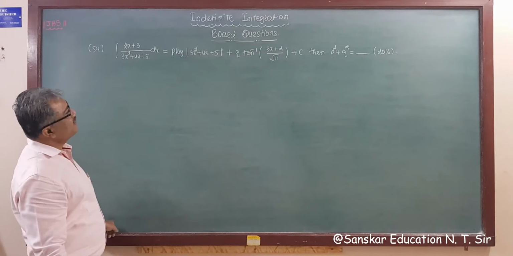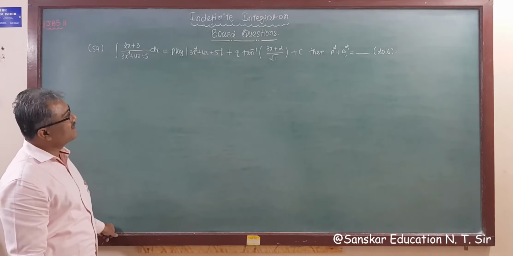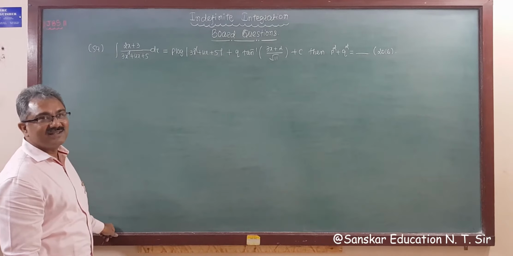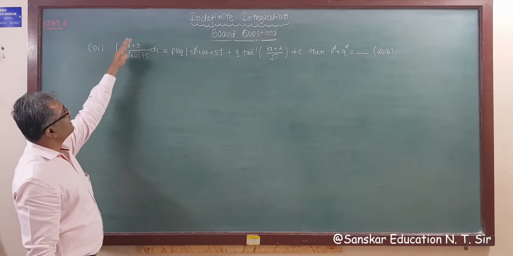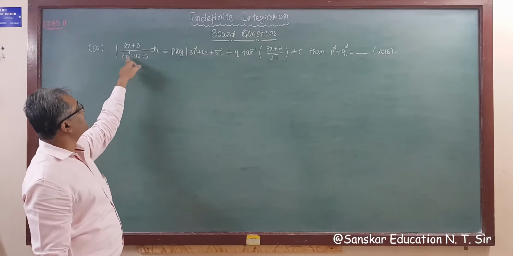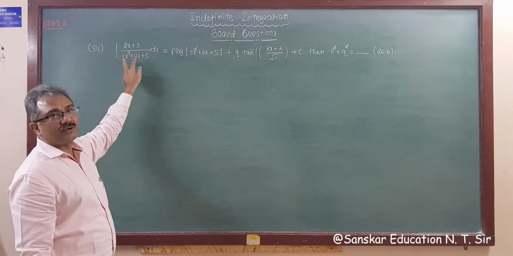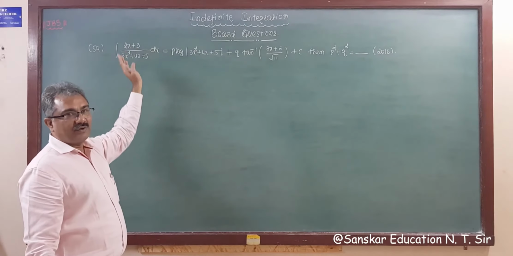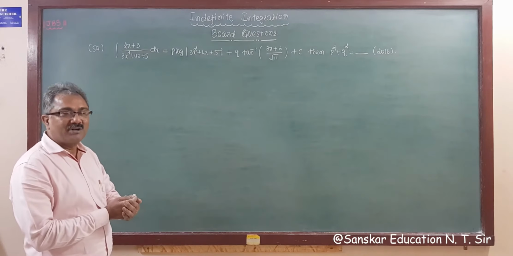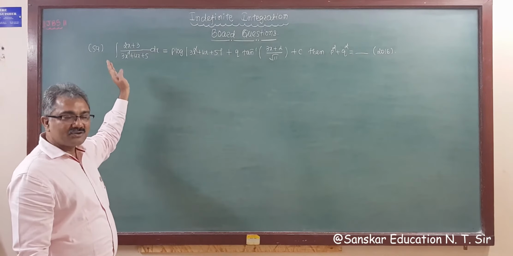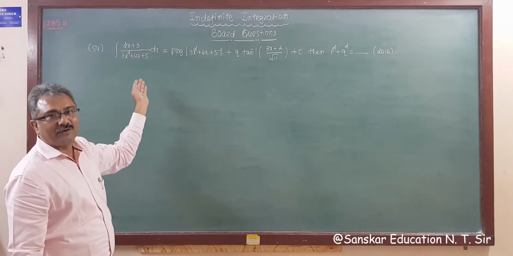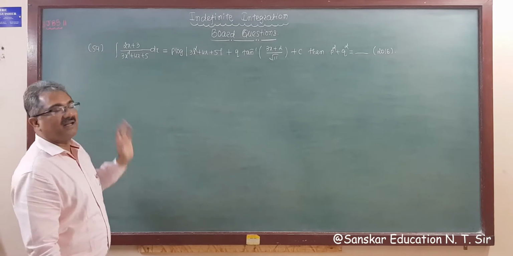So the next question is also from the 2016 exam, and this is not an MCQ, it's a 3 marks question, right? Given the integration of (2x plus 3) upon (3x square plus 4x plus 5). So this is quadratic and this is linear. So we have to find m d/dx of the denominator plus n. But you know we are using a shortcut method to find m and n. We are writing m and n directly.